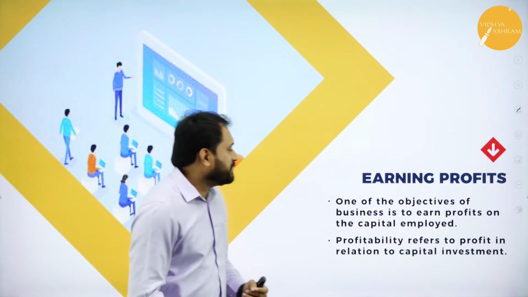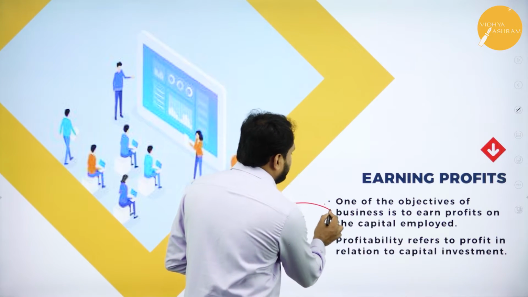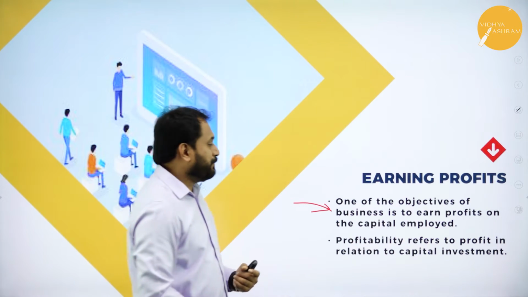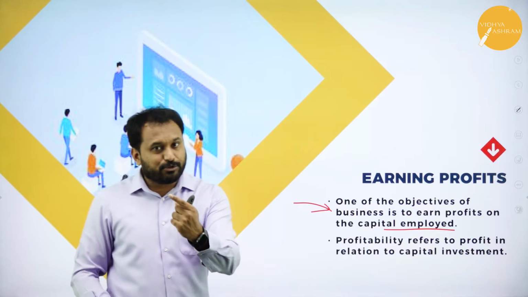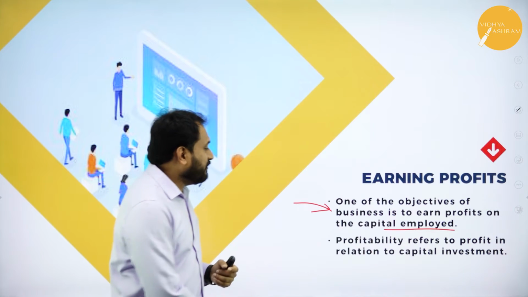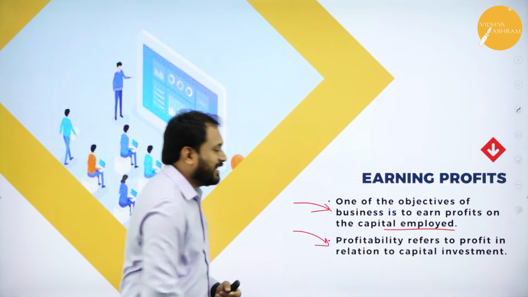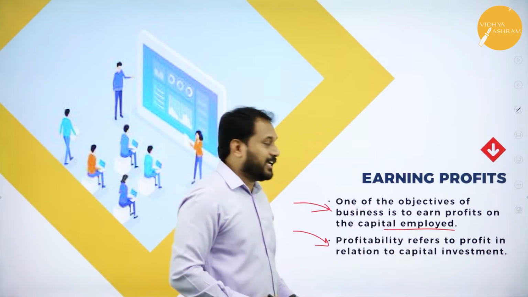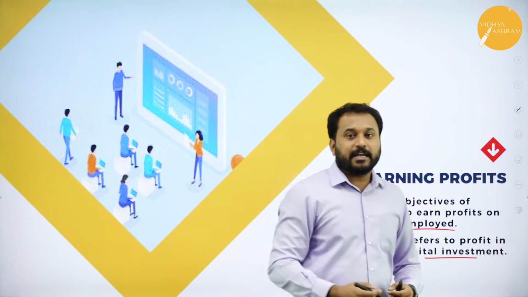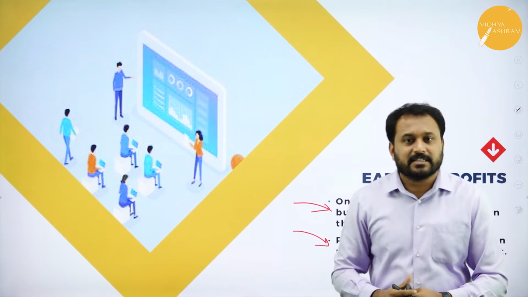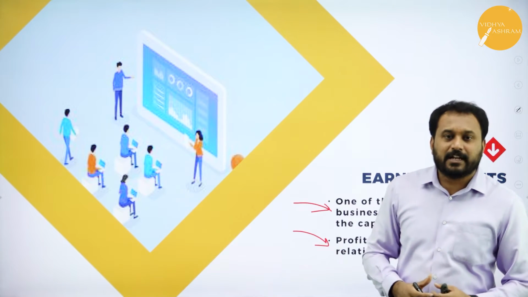Here, one of the objectives of business is to earn profit on the capital employed. Whatever you have invested, you are supposed to get the money back. Profitability refers to profit in relation to capital investment. Whatever you have invested in the beginning, that is what is called your capital investment.